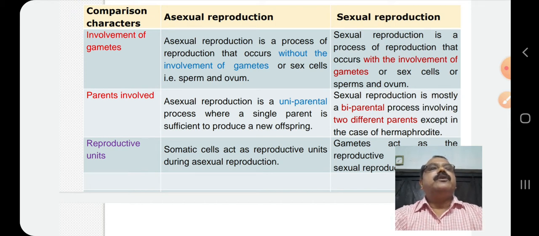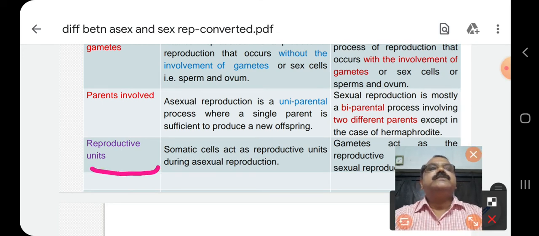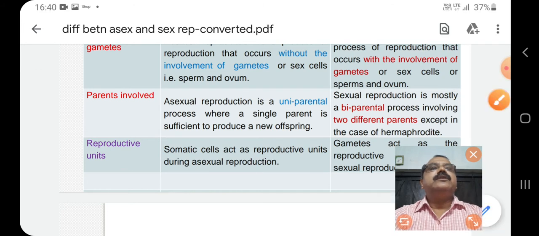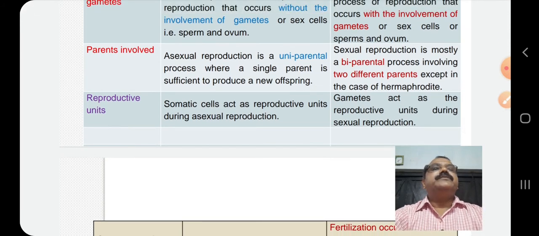Then the reproductive units. In case of asexual reproduction, the somatic cells act as reproductive units. But in case of sexual reproduction, the reproductive cells or gametes act as reproductive units.